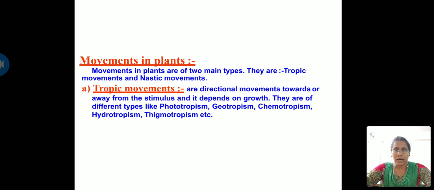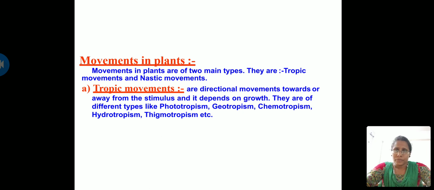These tropic movements are directional movements towards or away from the stimulus. As I told you earlier, the stimulus can be light, heat, sound, etc. One more particular thing about tropic movements is that this sort of movement entirely depends on the growth of the plant. Tropic movements are of various types. The first one is phototropism, the second is geotropism, third chemotropism, fourth hydrotropism, fifth thigmotropism.